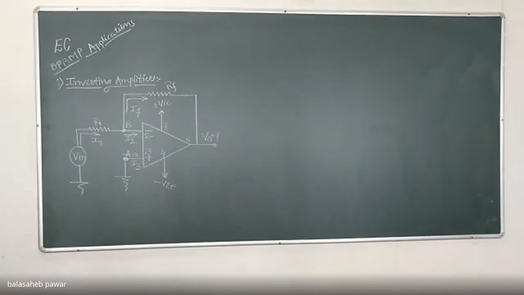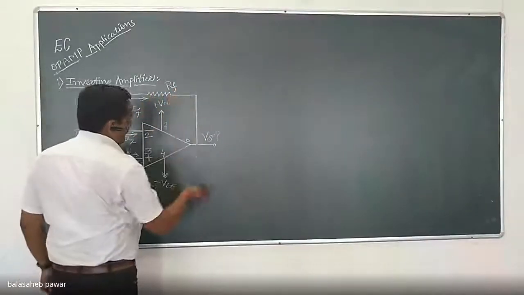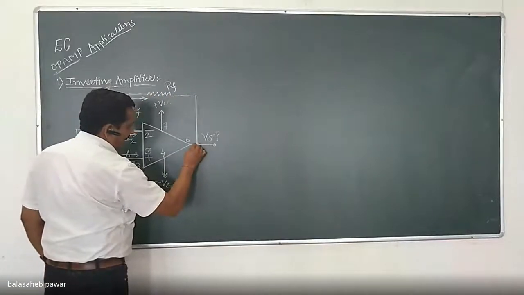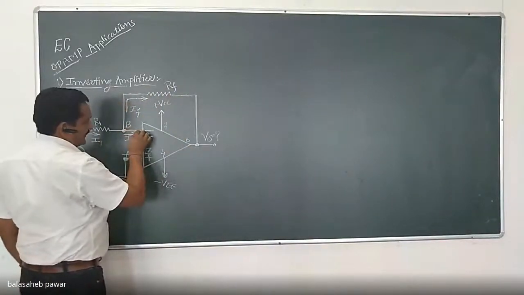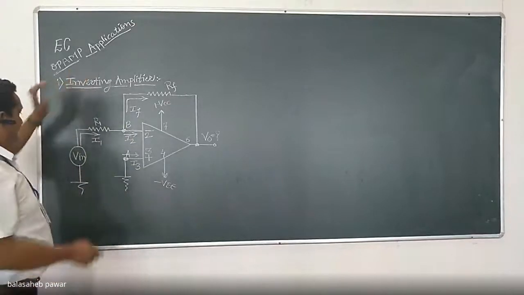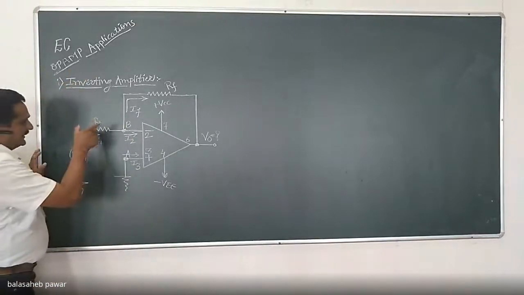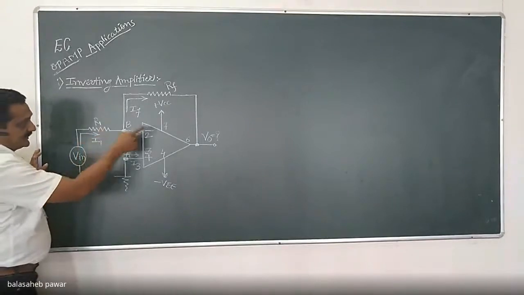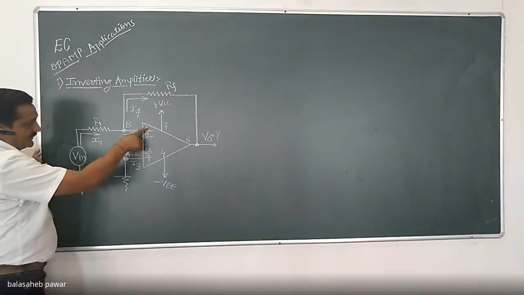That negative feedback is done by using one feedback resistor, RF, connected between the output and the inverting terminal like this. As we are calling it an inverting amplifier, the input is applied to the inverting terminal, that is pin number 2, the negative input.